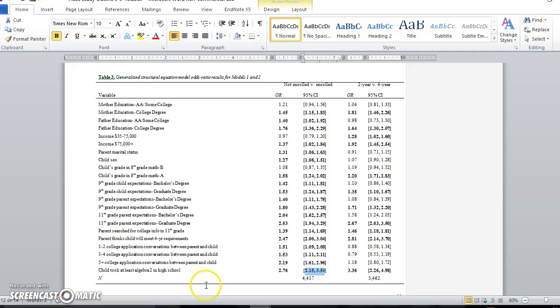Sometimes the tables look like this. This is a table that I'm working on for a paper that I'll be submitting soon to a journal. And I found an odds ratio of 2.76. So the odds of going to college were 2.76 times higher for those that took Algebra 2 in high school. And I got a confidence interval of 2.15 to 3.54. So what I'm saying is I'm 95% confident that the true odds are between 2.15 and 3.54 within the population.